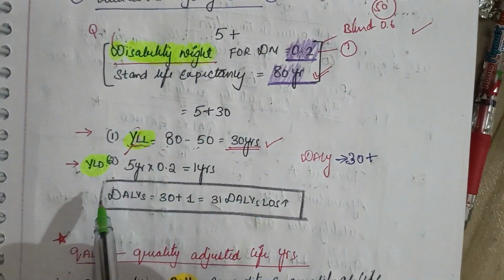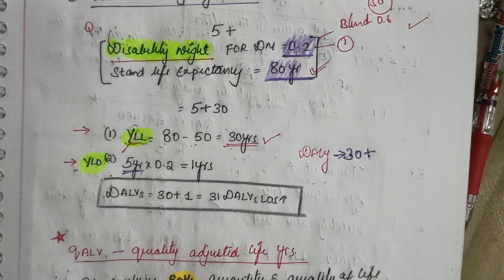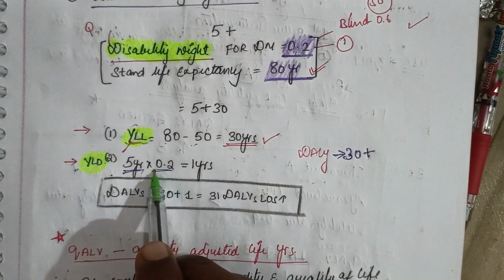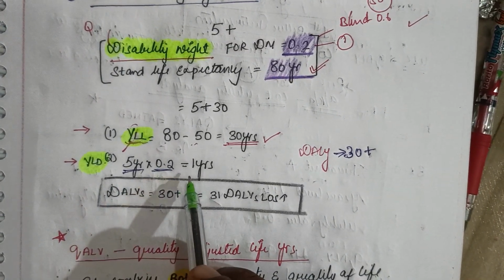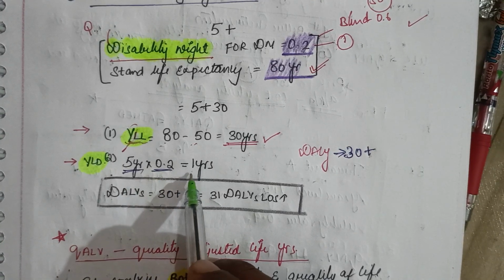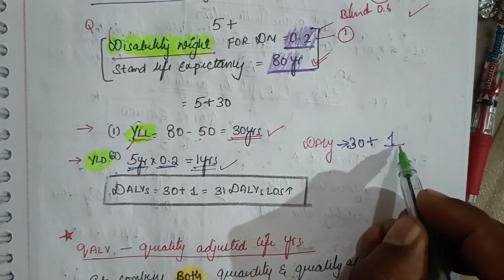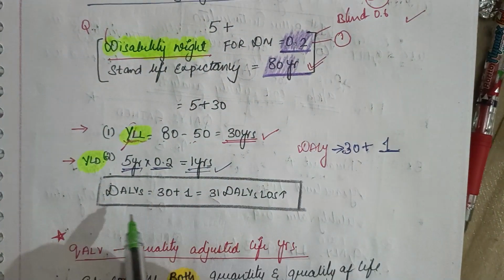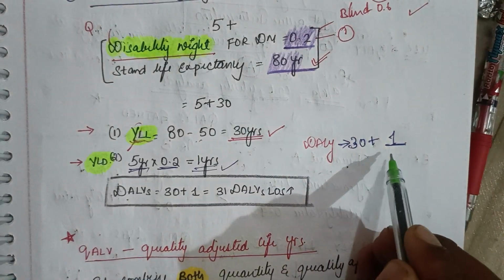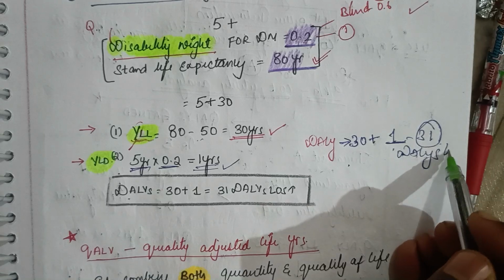He suffered for 5 years. And what is the disability weight for diabetes mellitus? It is 0.2. And 5 into 0.2 is 1 year. So can I tell this DALY is 30 plus 1 equal to 31 DALY lost.